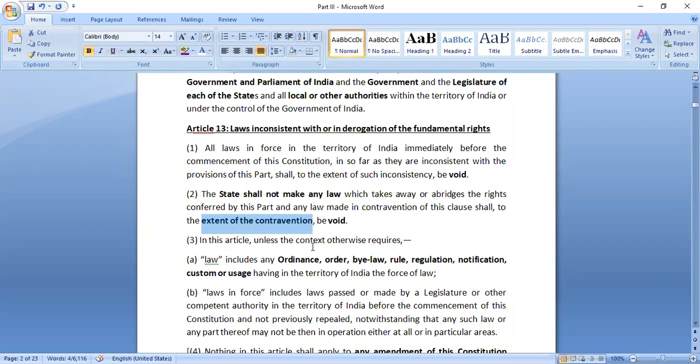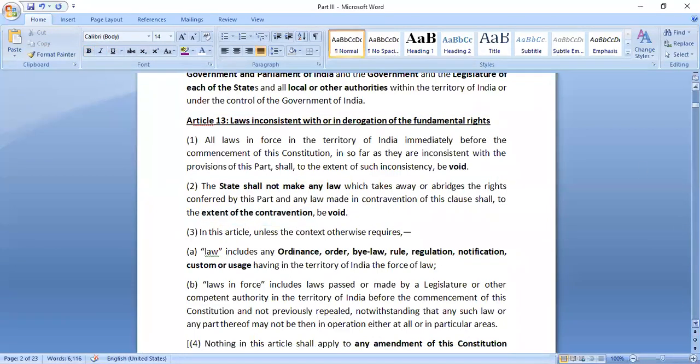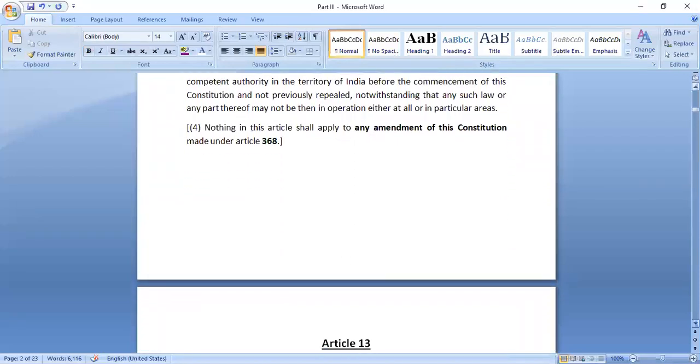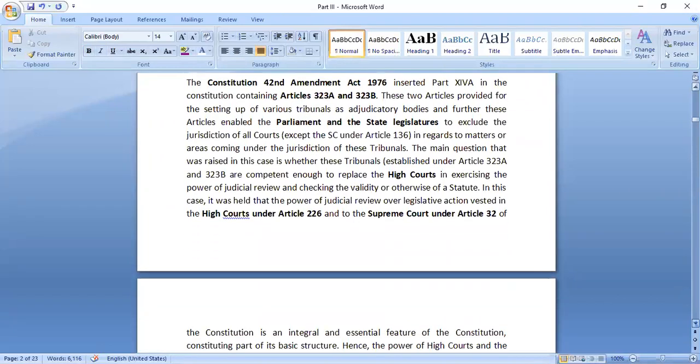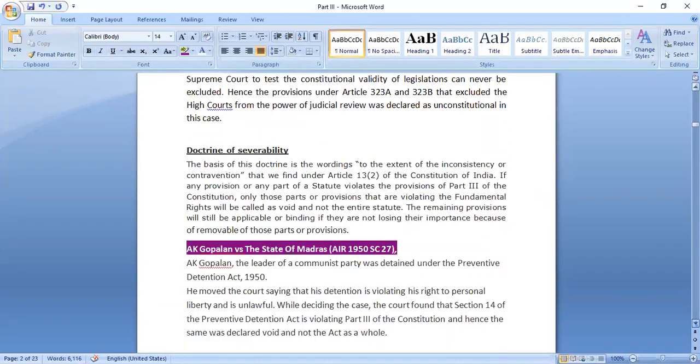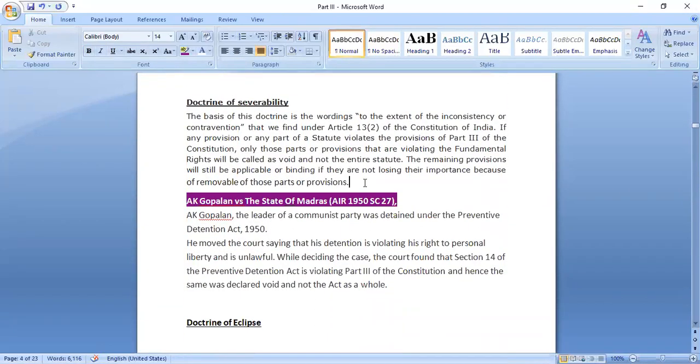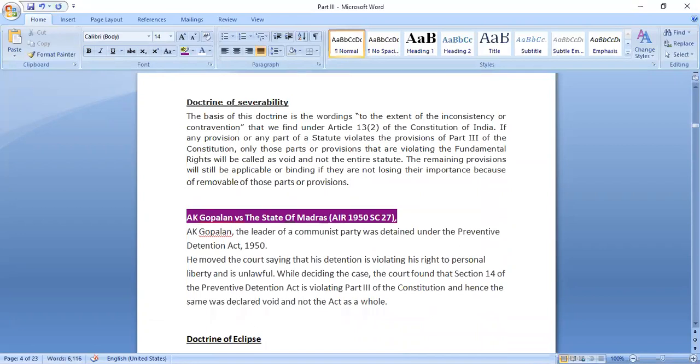Now what does "to the extent of contravention" mean? It means, for example, there is a particular statute, but the entire statute is not violating the provisions of the Constitution.